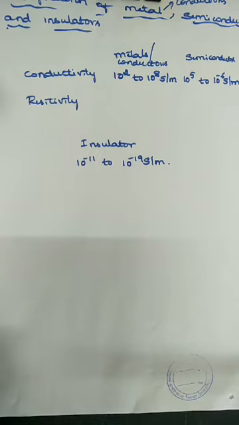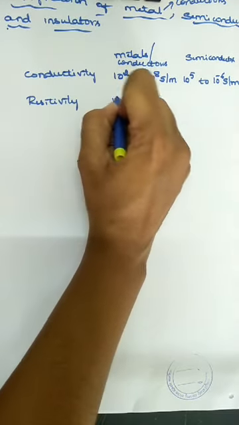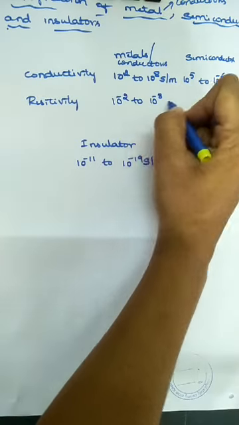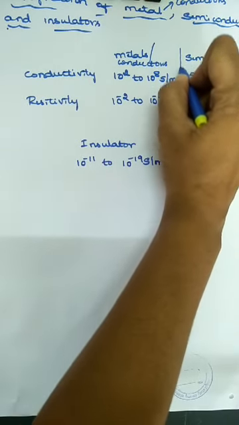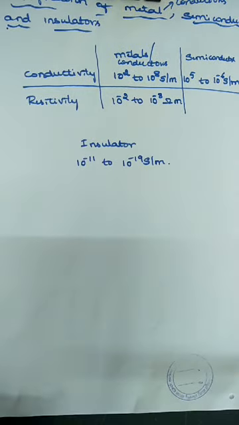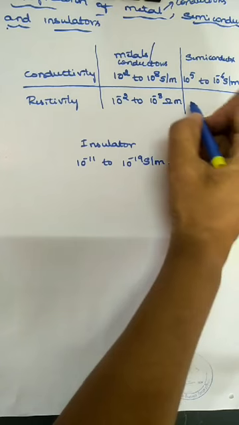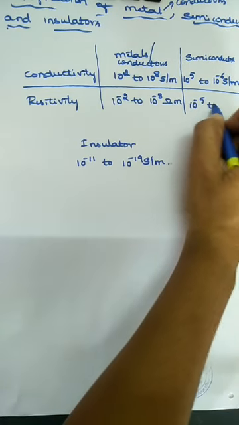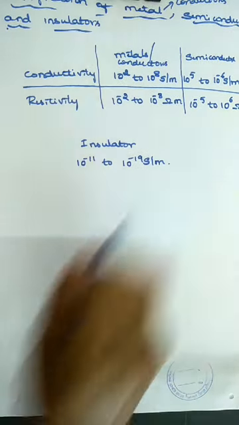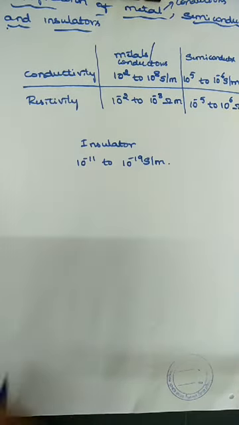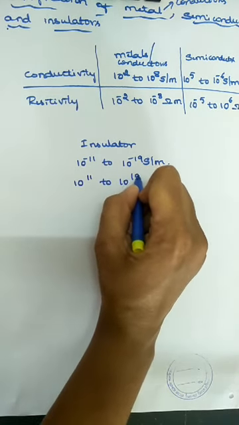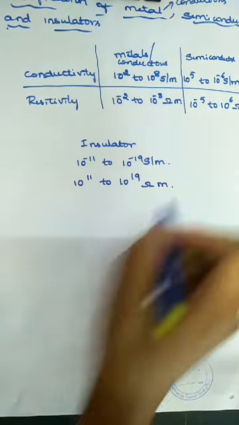For metals or conductors it is 10 raised to minus 2 to 10 raised to minus 8 ohm meter. For semiconductors, 10 raised to minus 5 to 10 raised to 6 ohm meter. In insulators, 10 raised to 11 to 10 raised to 19 ohm meter.